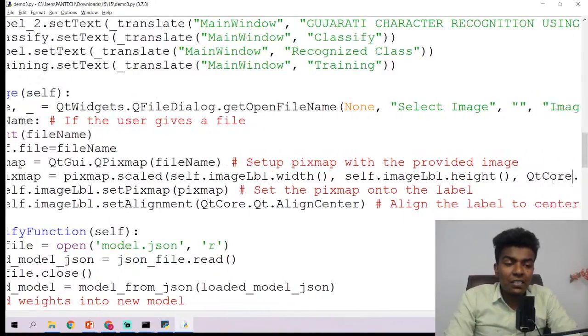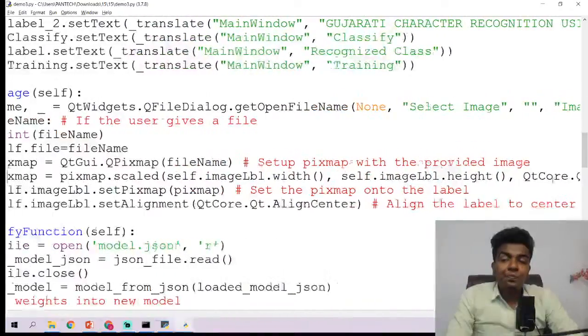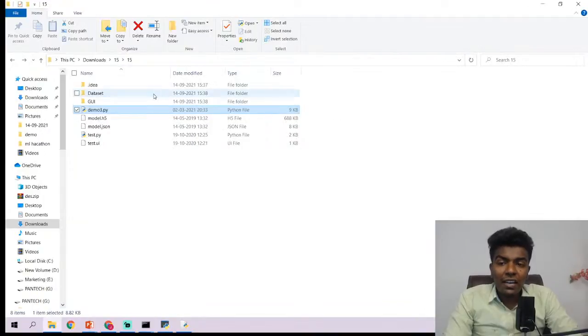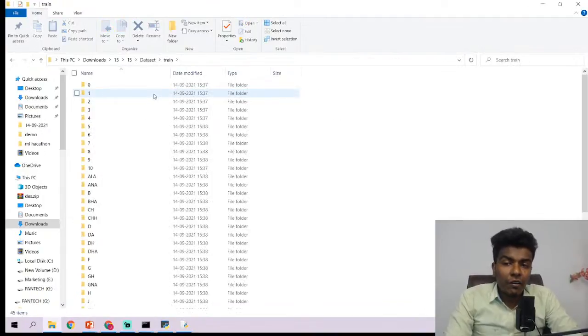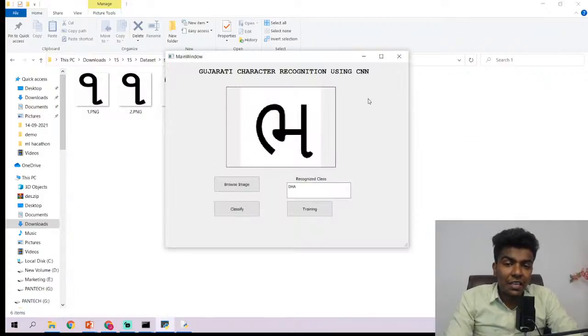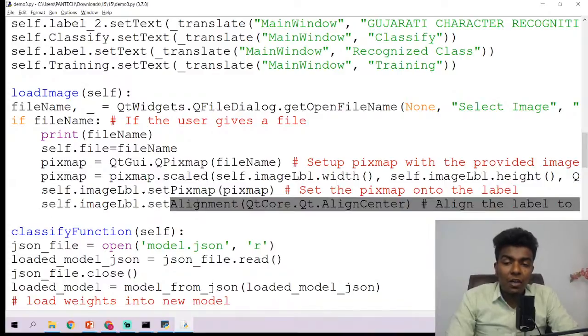Why are we measuring this height and width and keeping the aspect ratio, guys? Take an example: I have an image already in the size of 224 by 224. But in the graphical user interface, the image label size is completely different. So first of all, we need to get the dimensions of this image label. That's what we have done here. And based on that, we are going to set that pixmap, and self.imagelabel.setAlignment of Qt.AlignCenter.